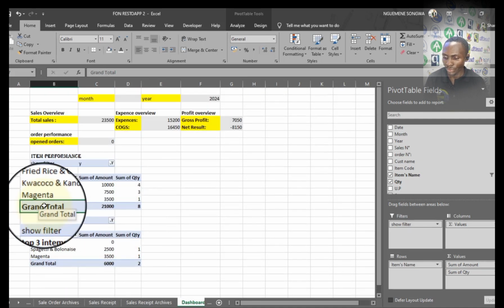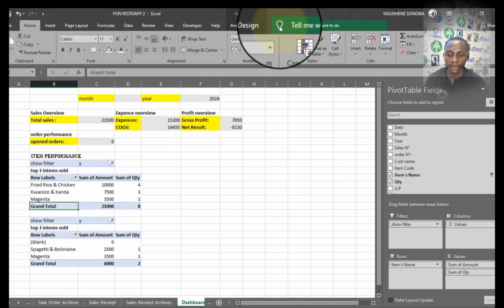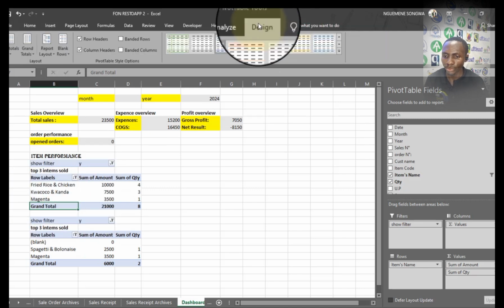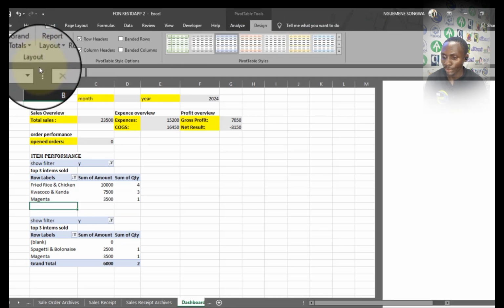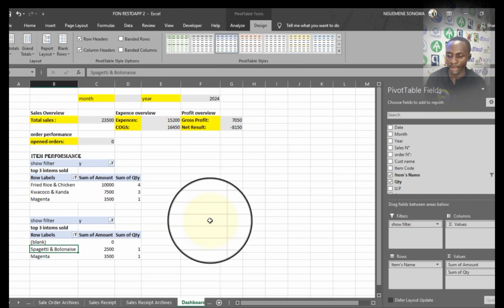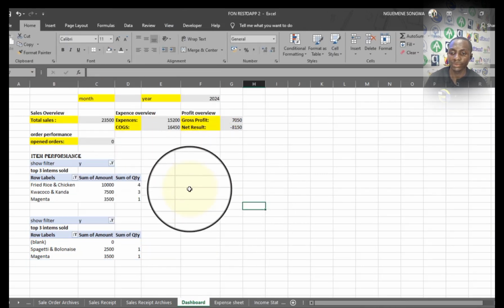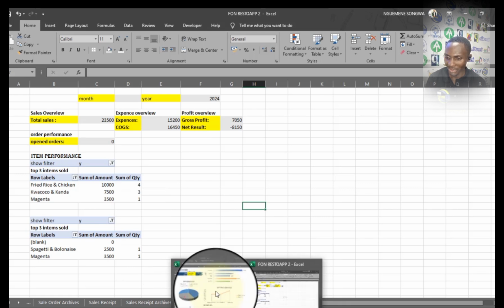So I might not want to have, for example, the grand total. So I need to remove the grand total. I'll come to design, and under grand total, I'll say off for row and column. So I'm going to remove this. Also here, I'm going to take off row and column, so that it should not be visible, because I don't necessarily need that information. So what else can I bring up?